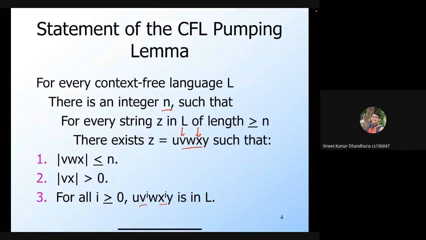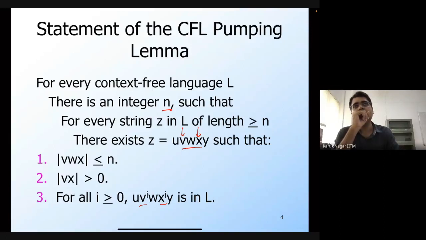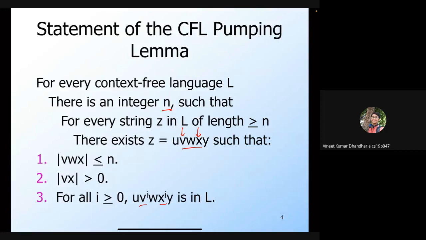Yes, every regular language is also a CFL, so this particular pumping lemma is going to hold for a regular language as well. Okay, this statement holds for regular languages.